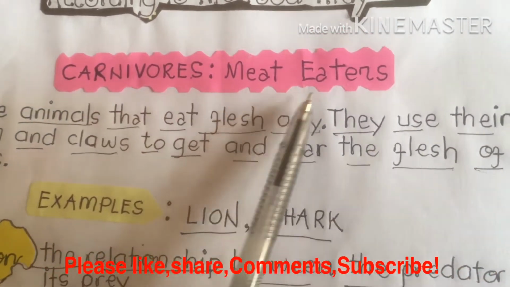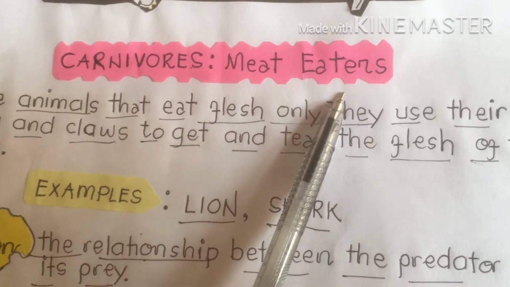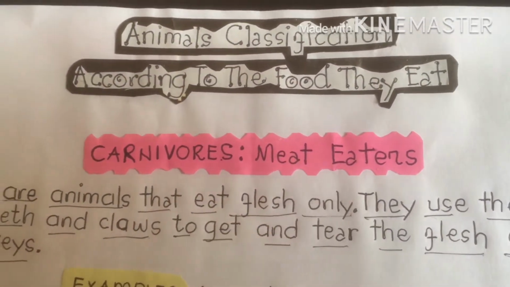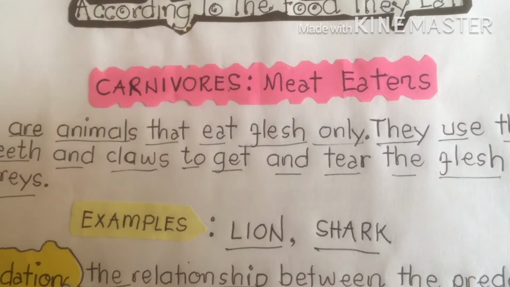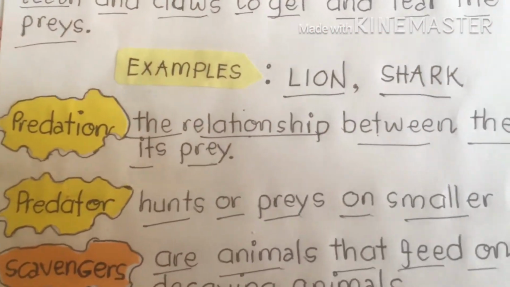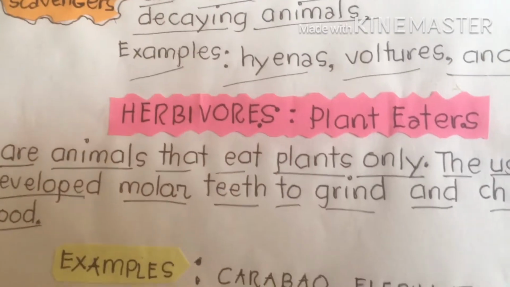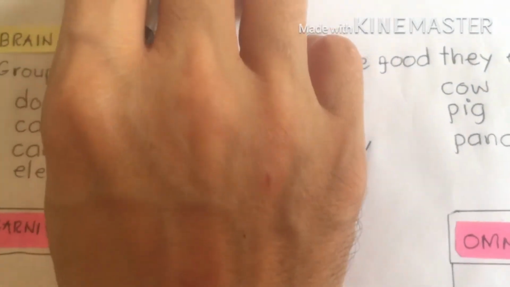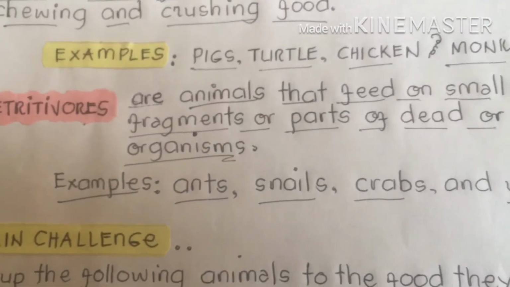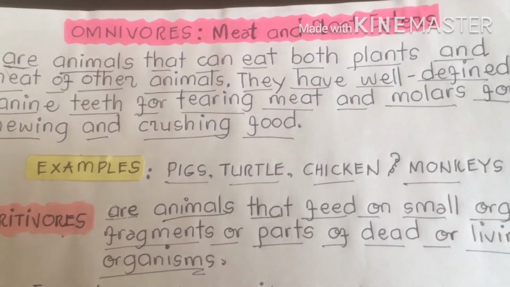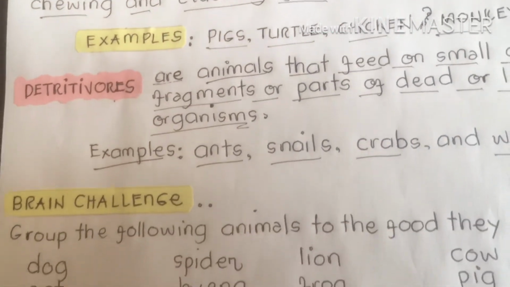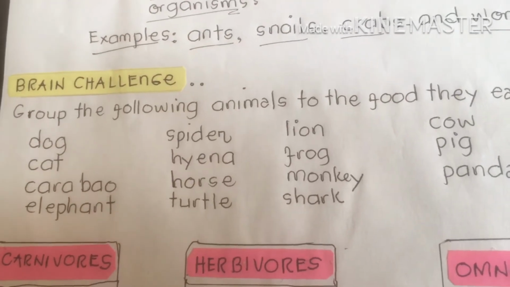Carnivores, meat eaters. Okay? So now, we are going to proceed to our exercises. Let's find out if you can follow our discussion today regarding animal classifications according to the food they eat. Predators, scavengers, carnivores, herbivores, and omnivores, meat and plant eaters. Here we go for our brain challenge. Let's try our best, my dear students. The first part of our brain challenge is, don't forget to read the questions thoroughly and understand them.